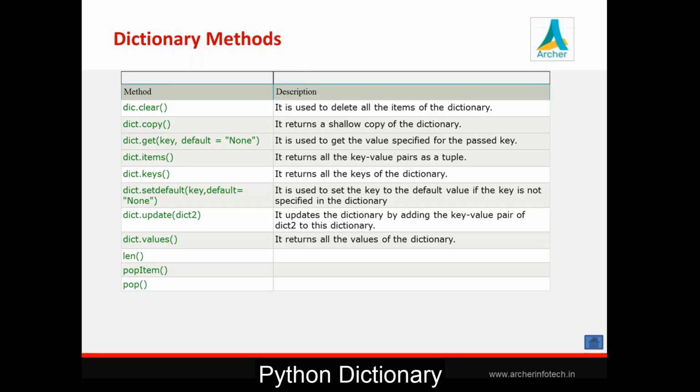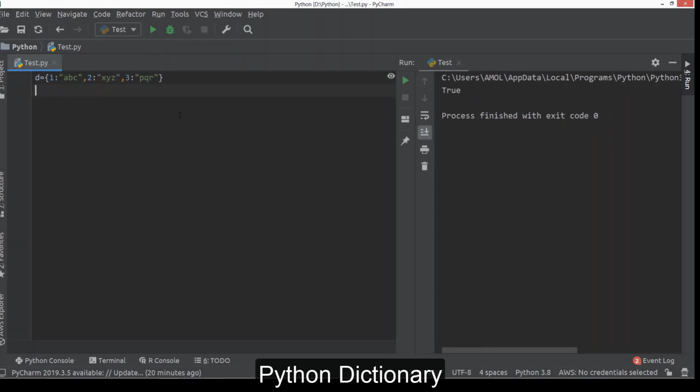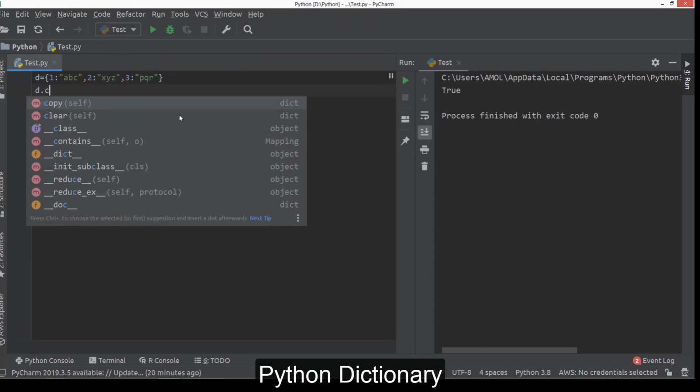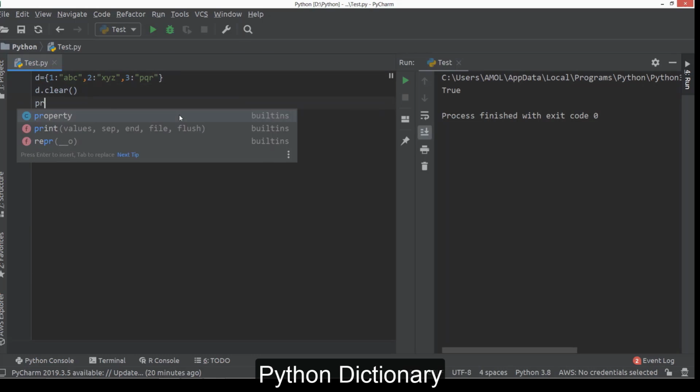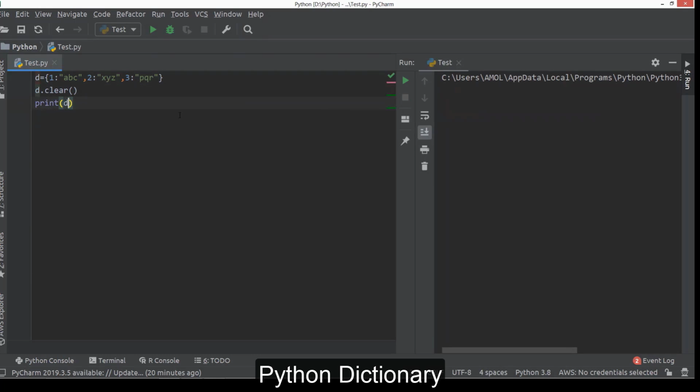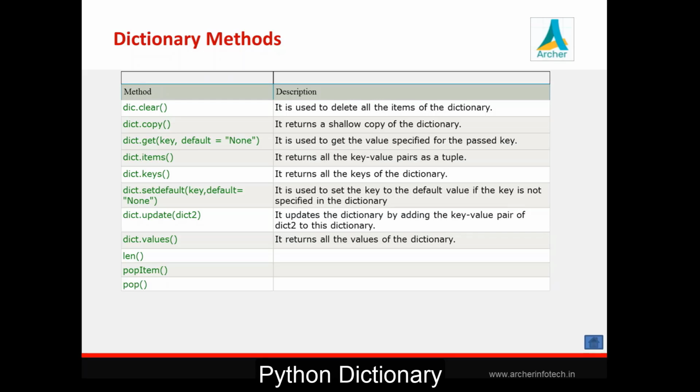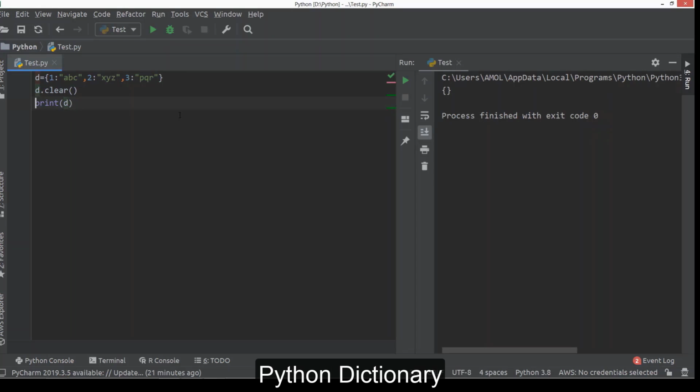Then we'll see some methods. Some methods you already know, like items we have seen right now, keys we have seen right now, values we have seen right now. There is one method, clear. Clear, as its name suggests, will clear your dictionary. If you try to print it, it will be an empty dictionary now. Next, copy. By using the copy method, we can create a new dictionary with the same contents.